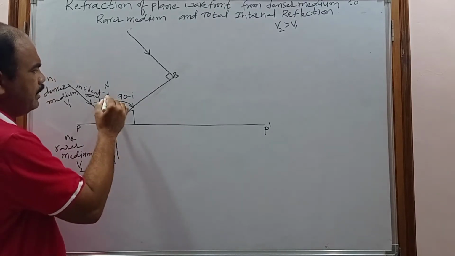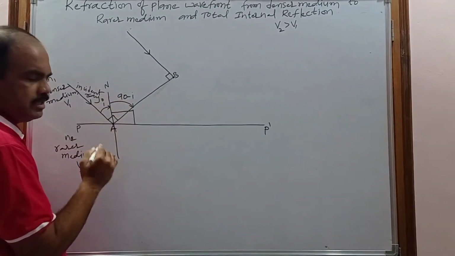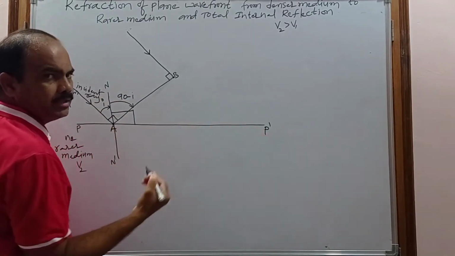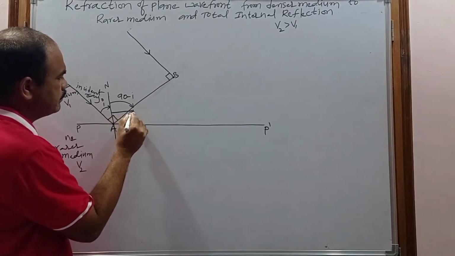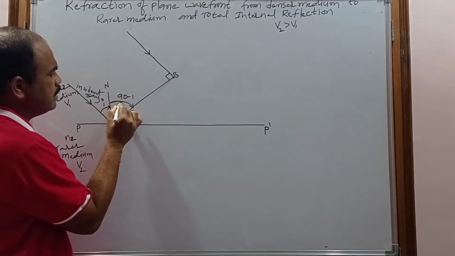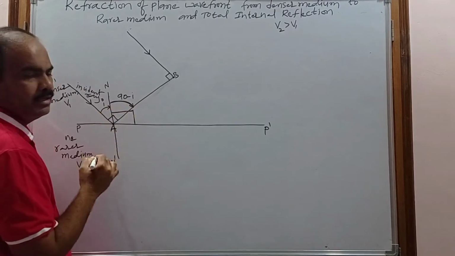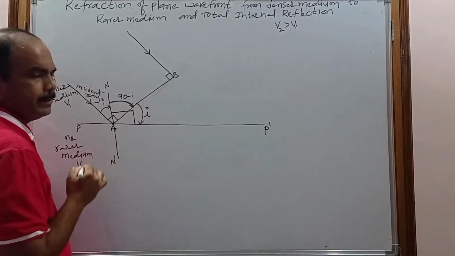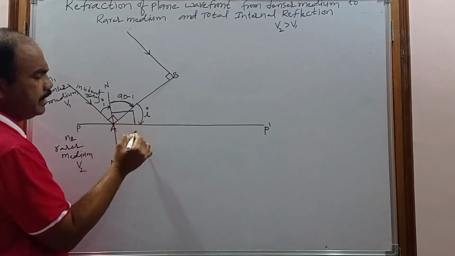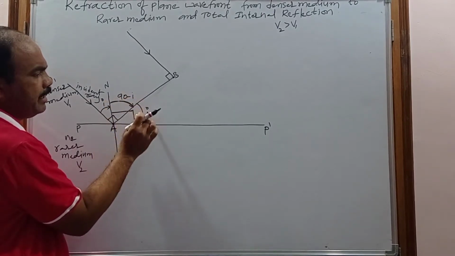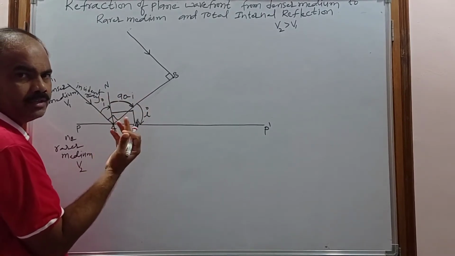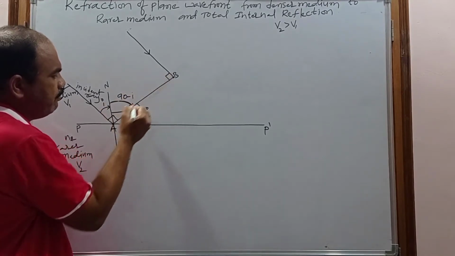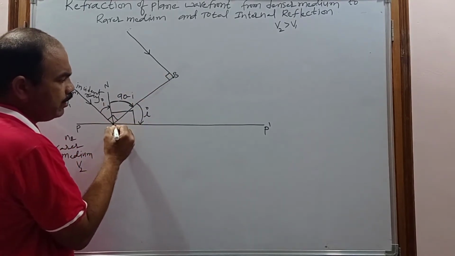So now again, this n dash is the normal for whom? P dash. So this is 90 degrees. Now you know this is how much angle? 90 minus i. So then what about this angle? Now this angle becomes how much? i. Why? These are 90 degrees. So when the 90 minus i and i are added, what do you get? 90. So that's why this plane wavefront is incident with how much angle?